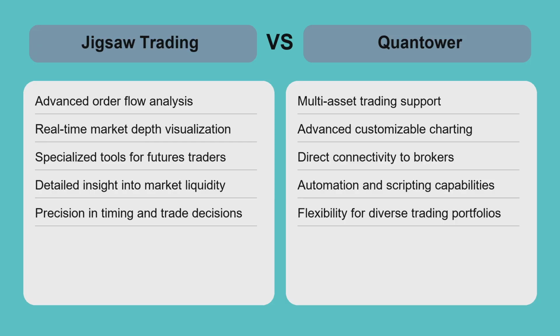Quantower, in contrast, offers a comprehensive platform for multiple asset classes, including stocks and forex, with strong charting and automation features. Traders looking for a one-stop solution across markets will benefit from Quantower's flexibility. The trade-off is that Quantower may lack the ultra-specialized order flow insights Jigsaw provides. Choosing between them depends on whether you need focused futures order flow analysis or a versatile multi-asset trading environment.